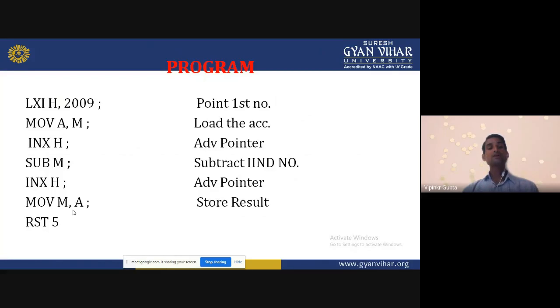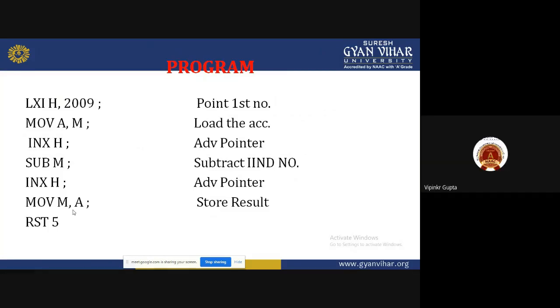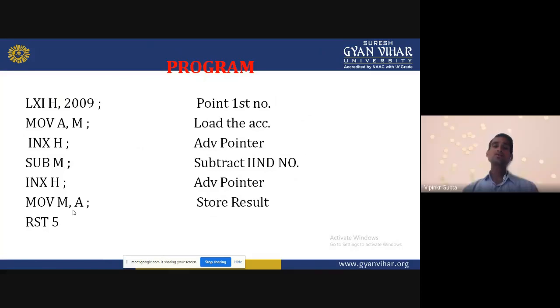Now subtract M. M means memory subtraction we are doing. The first operand is available in the accumulator and the second one is the memory. So it can easily perform A minus M. After this instruction, whatever result it gets is stored into the accumulator.